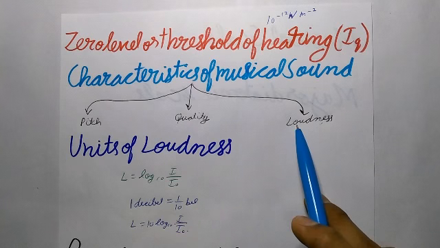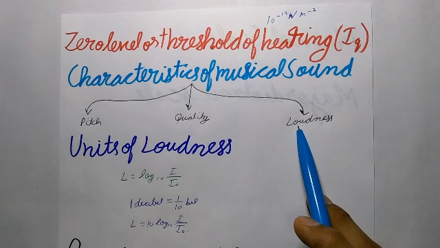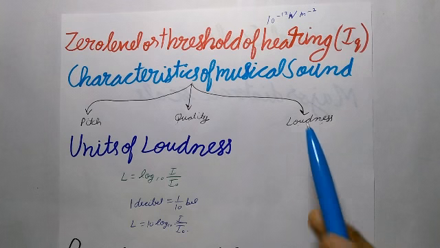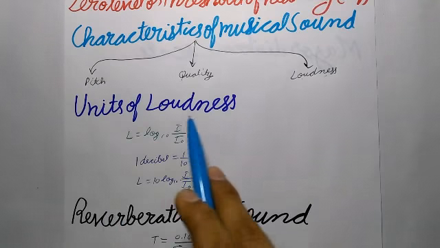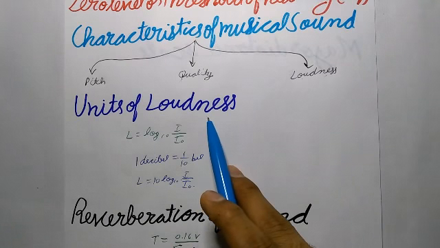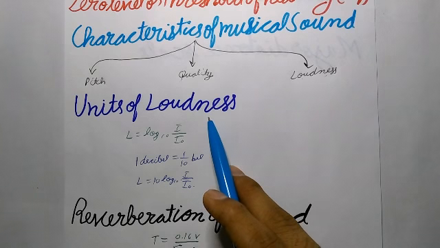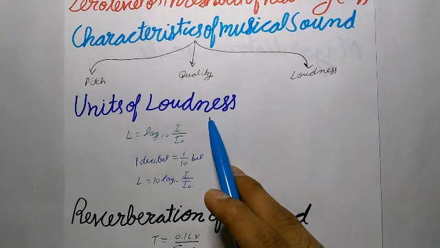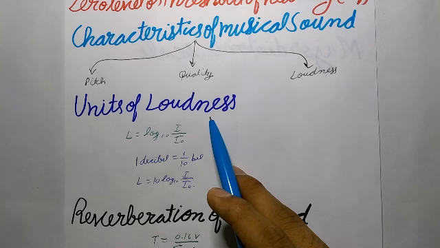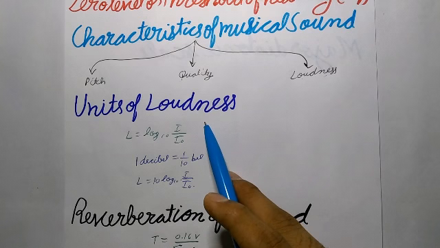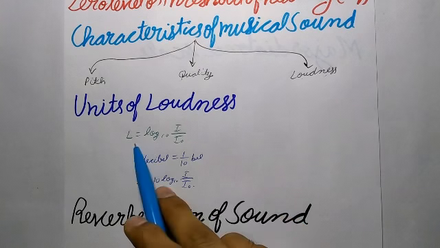And the last one is loudness. The sensation of hearing which enables us to distinguish between a loud and a faint sound is called loudness. It depends only on the intensity. So now, units of loudness. The unit of loudness of a sound is bel. Thus, the loudness of a sound is said to be 1 bel if its intensity is 10 times that of the threshold of hearing. The loudness of a sound of intensity I is given by this expression.